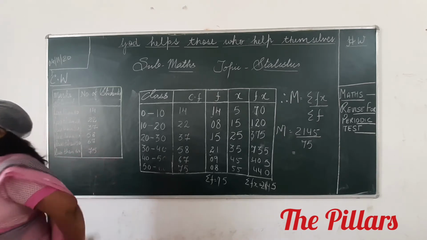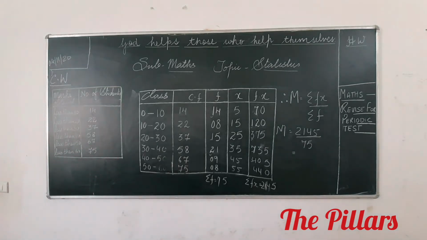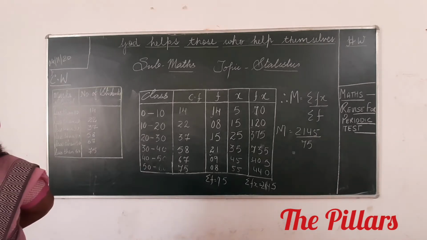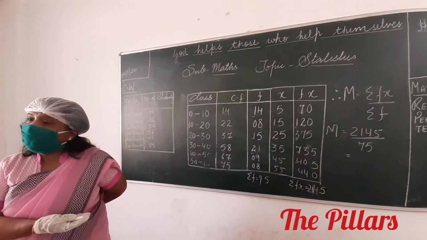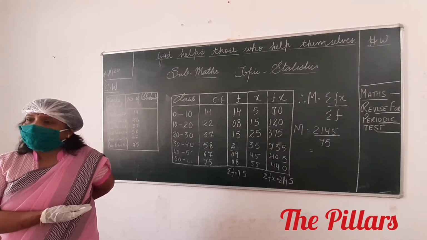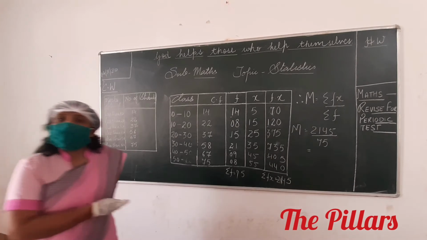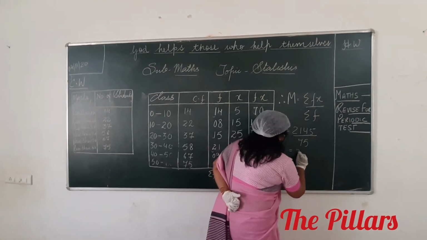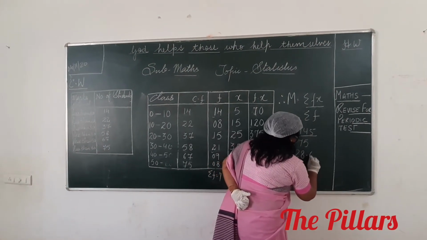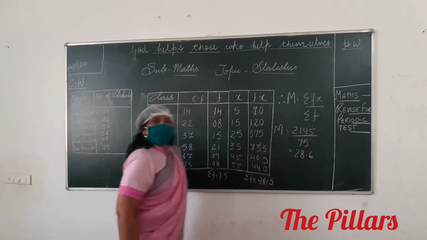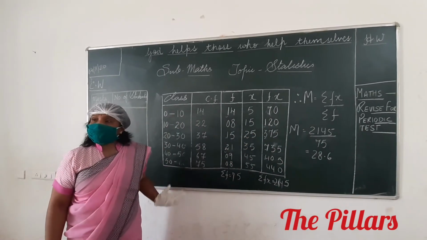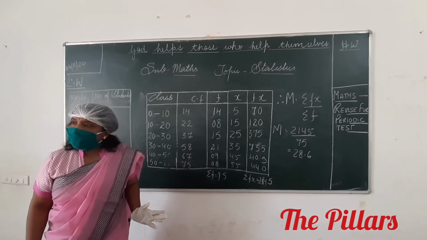10, 9, 8, 7, 6, 5, 4, 3, 2, 1. Time is over. Who has done? 429.50. I am asking you, you will give me the answer like this, 429.15. 28.6. 28.6. This is your mean. Did you understand, children?